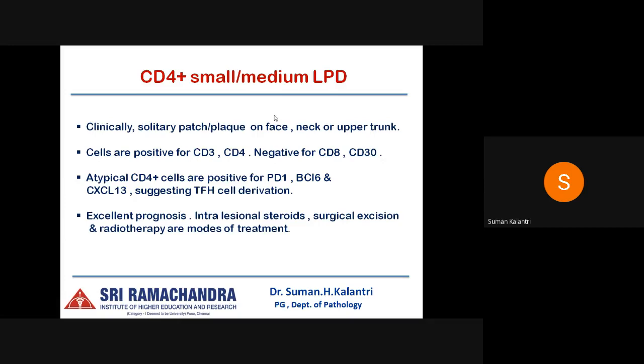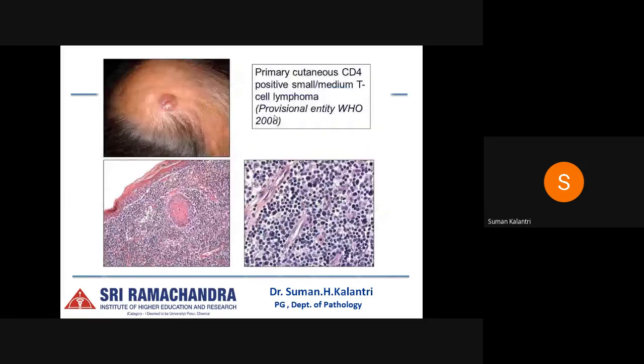They have an excellent prognosis, and intralesional steroids, surgical excision, and radiotherapy are the modes of treatment. So here we can see a scalp lesion, and we can see a dense and diffuse nodular dermal infiltrate within the dermis.